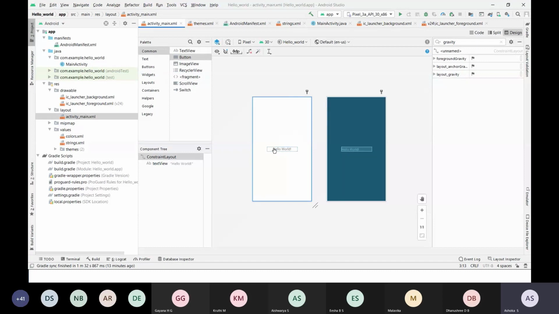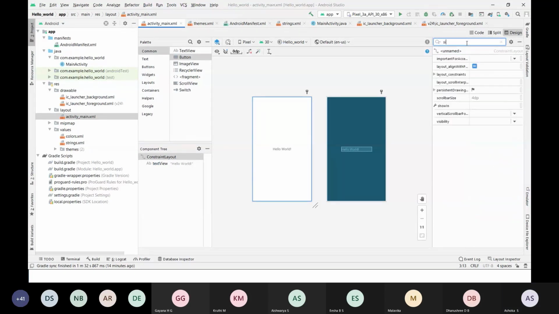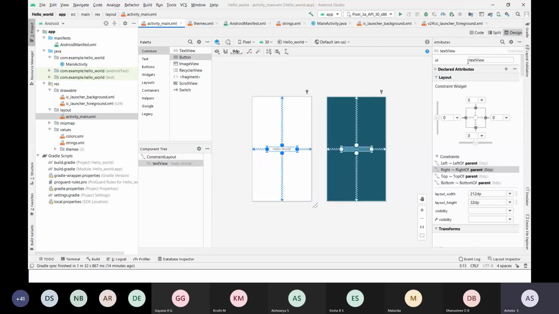I repeat. If you want to change the size of the text, then you can use text size. Let's select this.